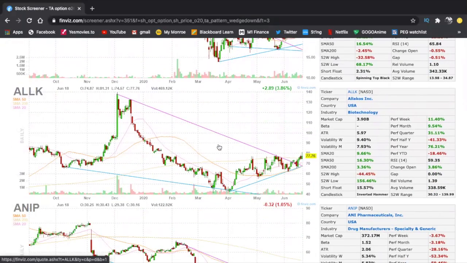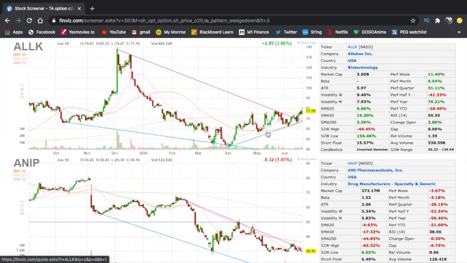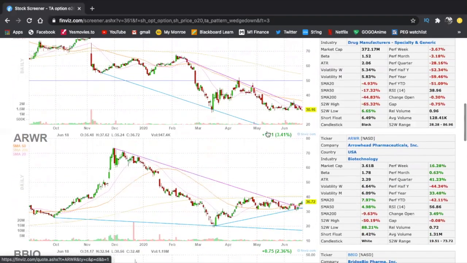ALK, there we go. Perfect example. It's actually about to break out right here. It did kind of break out, but it kind of sold off. But right here, beautiful wedge breakouts. If you had taken it at 70 when it was doing the breakout, you'd be riding to 80. So that's a very nice 10% move. So I would say that's a beautiful wedge. Kind of did already make the move, so I wouldn't really care.